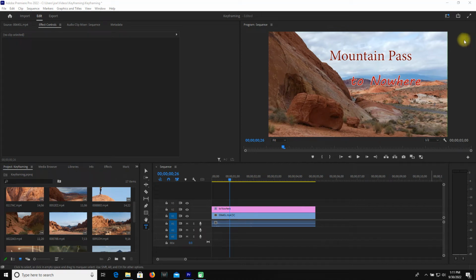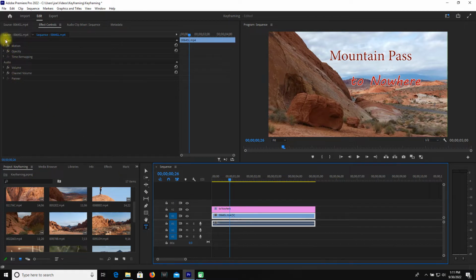All right. So to start with, we need to explain the effects control panel and give a simple overview of what this panel does. So when you're clicked on a video clip, you will notice it says video and it'll say audio. And this is going to affect both the video and audio of the clip. When you're on a text clip, which is what we'll be working on, you'll notice that instead it says graphics and video. Obviously, the text layer doesn't have any audio, so you can't affect anything there.